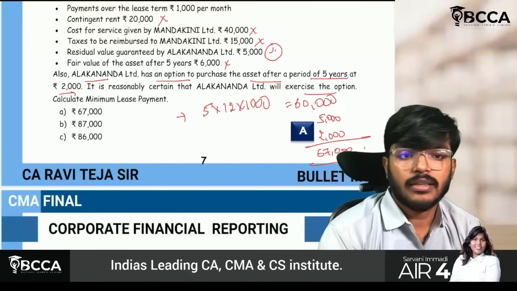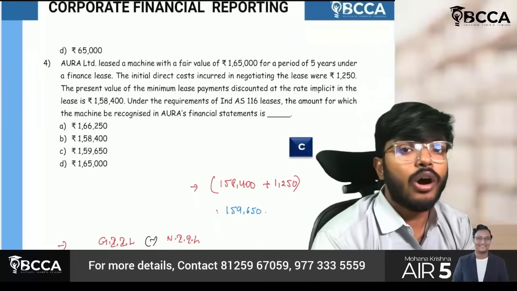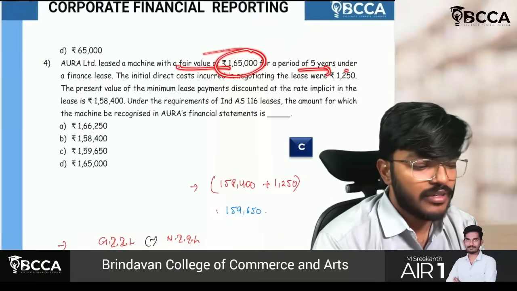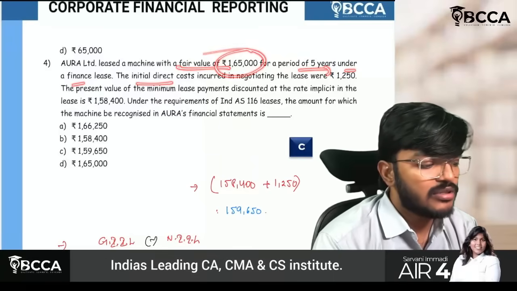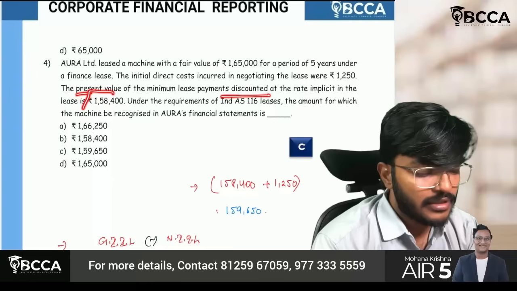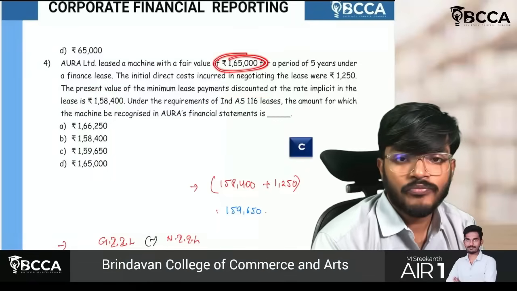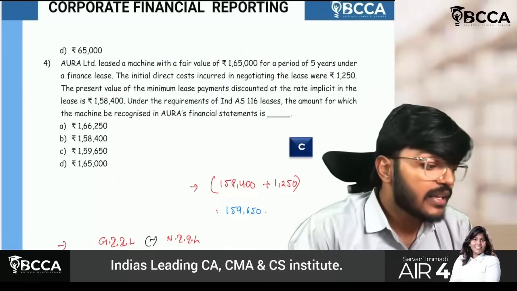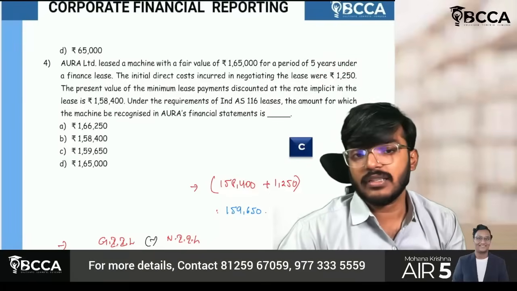Okay, fine sir. Next part. A limited leased a machine with a fair value of 165,000 for a period of 5 years under a finance lease. The initial direct costs they have given is 1250. Present value they have directly given as 1,58,400. This is the fair value. They are saying the initial direct cost of 1250 rupees is there.